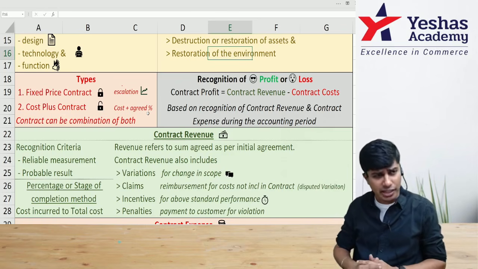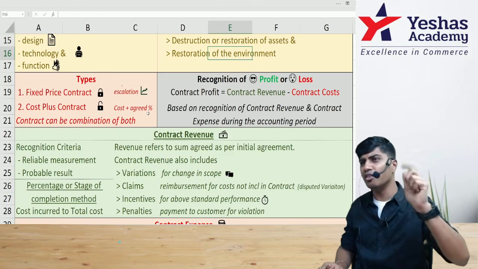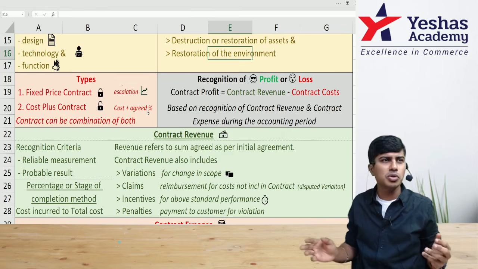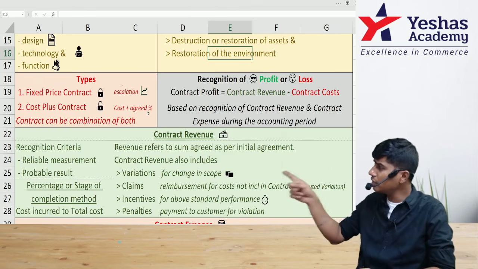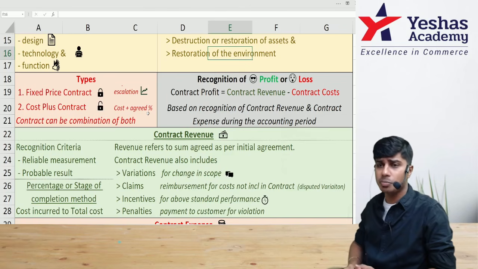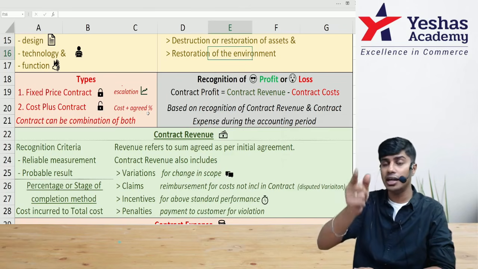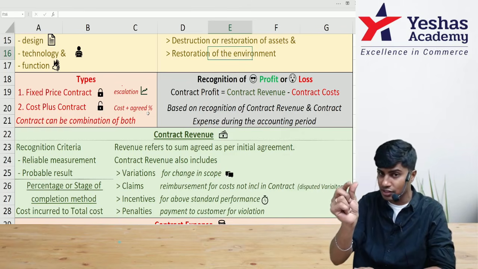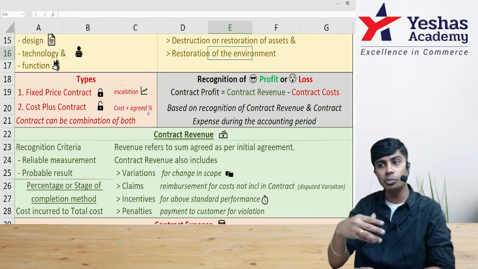Because of uncertainty involved, if the contractor is not able to quote the fixed price, that will almost lead to a point where they cannot enter into an agreement at all. That's where the savior comes, which is called as cost plus contract. In cost plus contract, contractor and contractee agree upon an agreed percentage, which is the profit what the contractor will make over and above the cost.